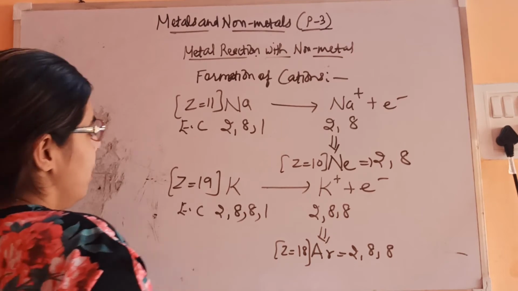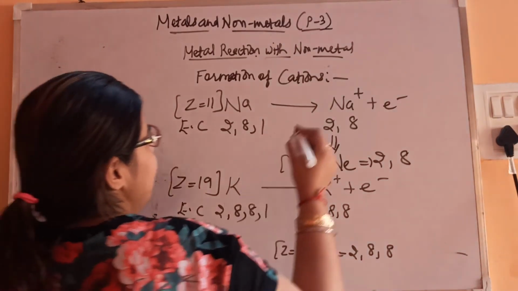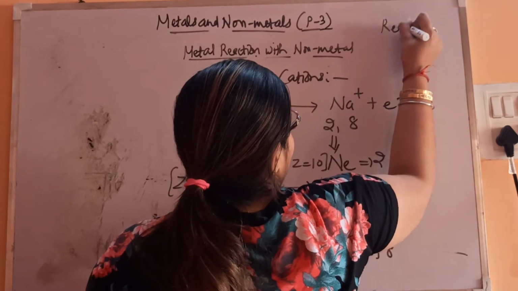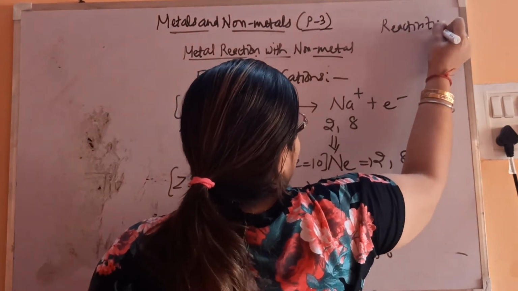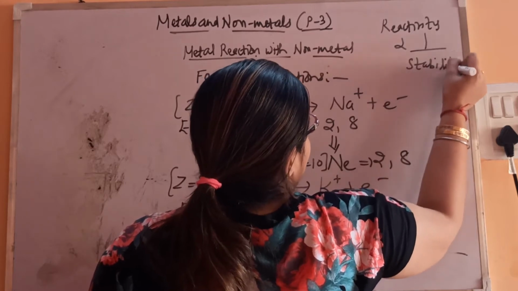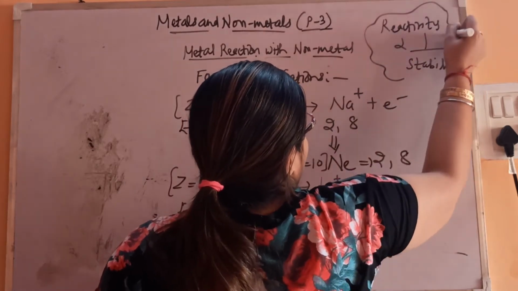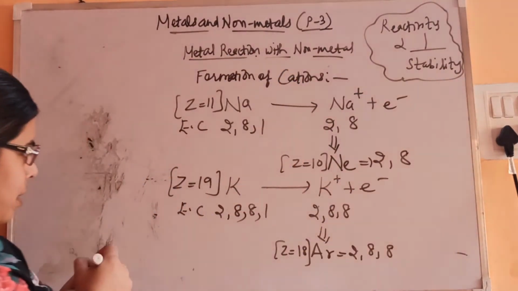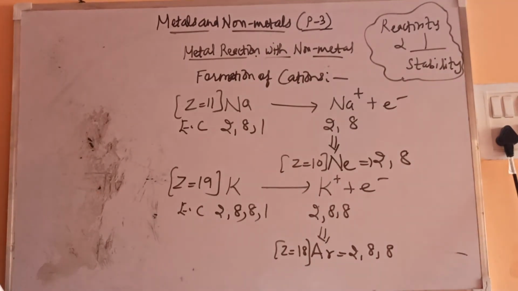So reactivity is inversely proportional to stability. Keep this in mind. Similarly, we'll see how other ions are getting formed.